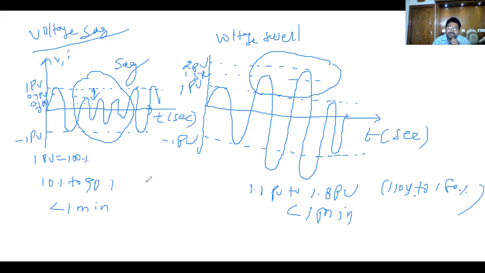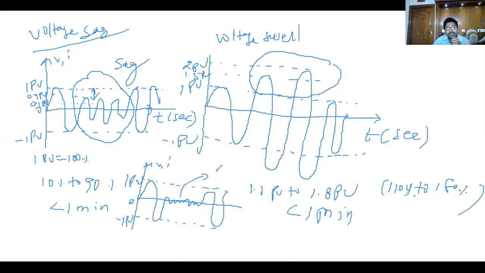So what is interruption? You know that interruption. For voltage or current, we can treat it as 1 pu, 0, minus 1 pu. Now this we can call an interruption, because the magnitude is less than 0.1 pu or less than 10%. What is the time? Less than 1 minute. These are the short ones.